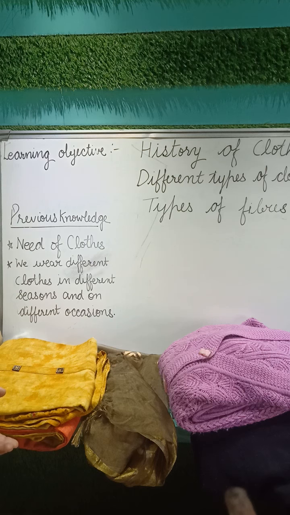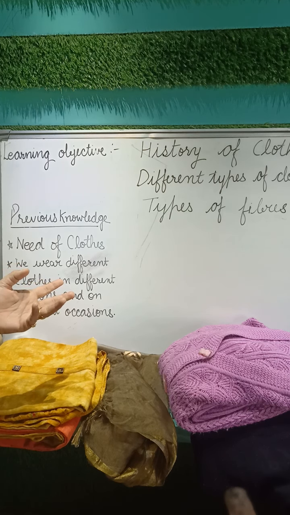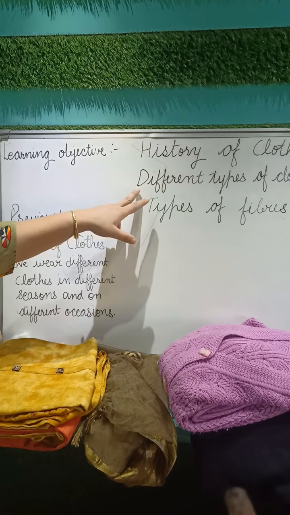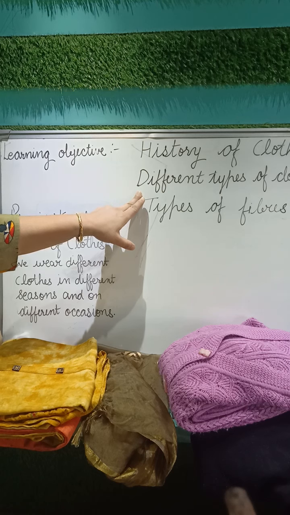Why will we not feel comfortable? Because synthetic cloth will not absorb sweat, and that is why sweat will remain stuck to our body, and we feel very uncomfortable, and we start giving off a foul smell also. So according to the season we should wear different types of clothes. We should wear cotton clothes during the summer season, whereas we should wear warm clothes during the winter season.